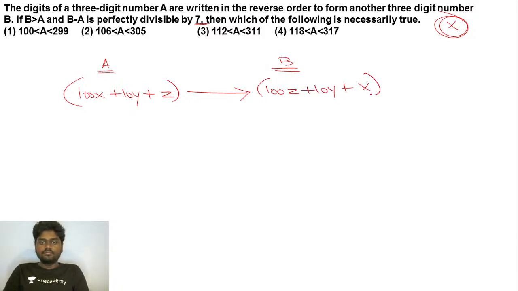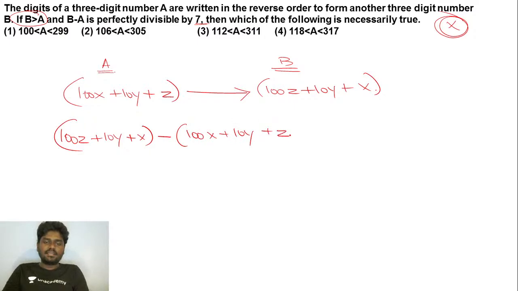Fine. They have said that B is greater than A and B minus A is perfectly divisible by 7, that is, if I do (100z plus 10y plus x) minus (100x plus 10y plus z). Let's try to do this.